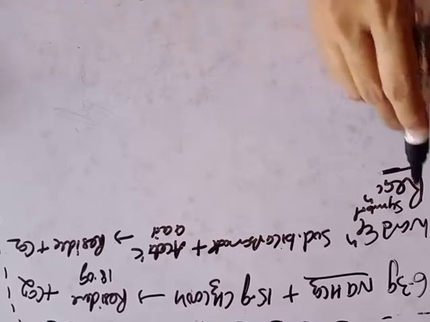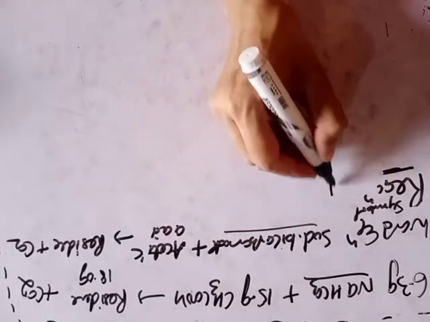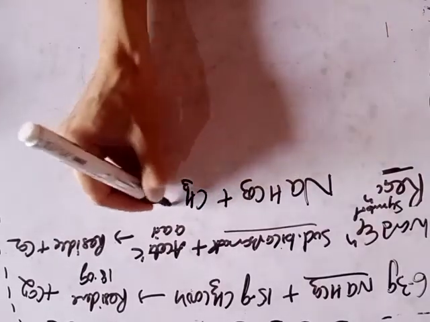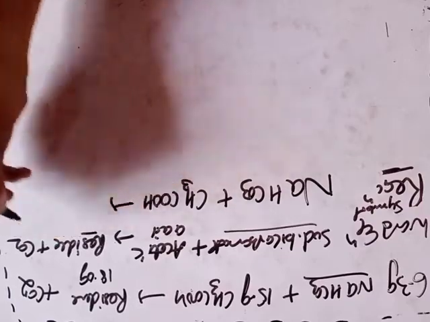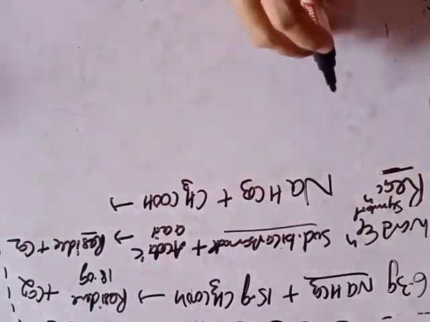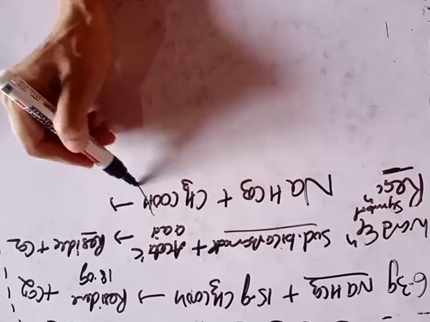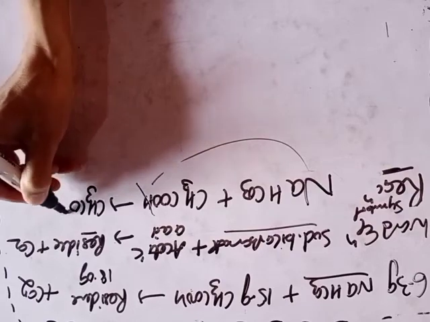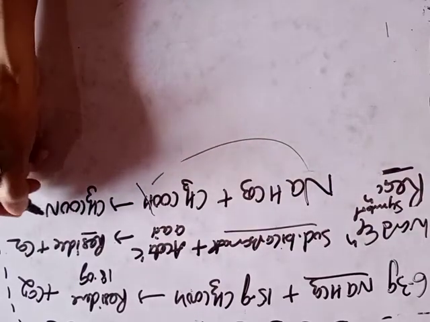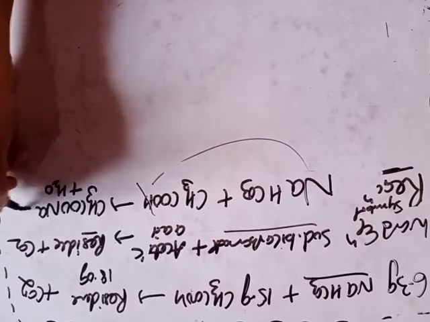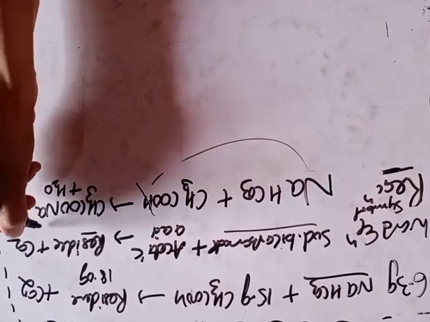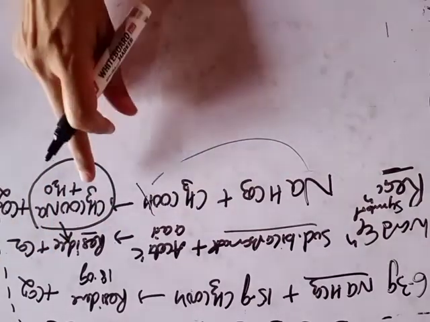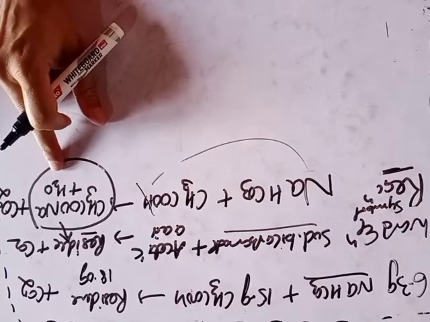Now the symbol equation for this word equation: sodium bicarbonate is NaHCO3, acetic acid is CH3COOH, and the residue formed here is according to this reaction. Now this acid produces H positive ion. This Na combines here, resulting in the formation of the salt of sodium with acetic acid, named sodium acetate, plus water, with evolution of CO2 gas. This mixture is named the residue here. Clear? This mixture of sodium acetate and water is named the residue.